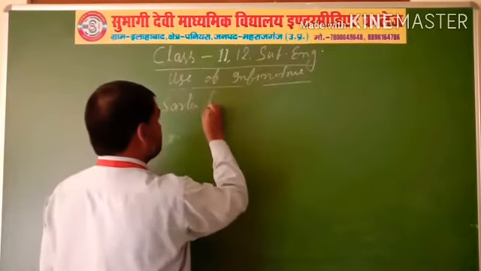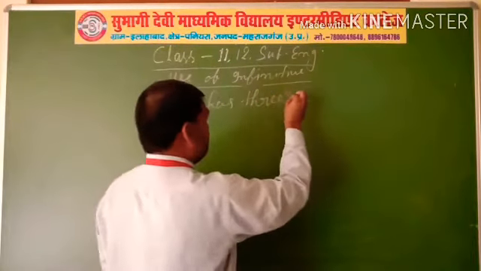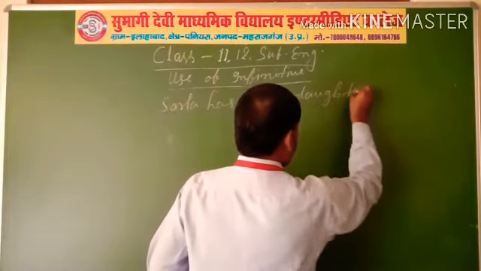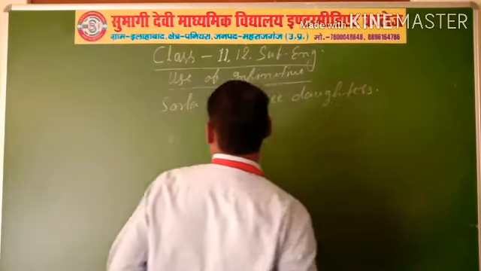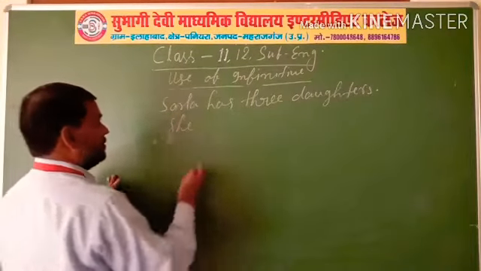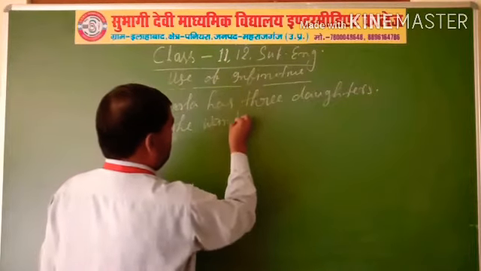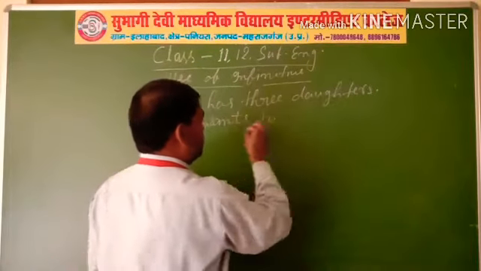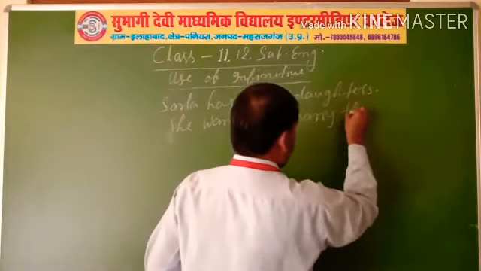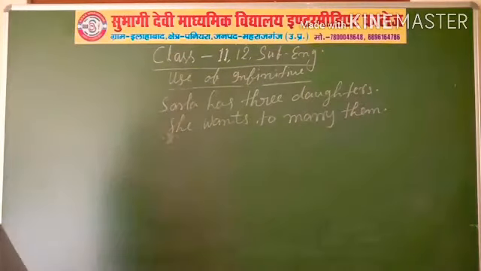Sarala has 3 daughters. She wants to marry them. Here are two sentences.